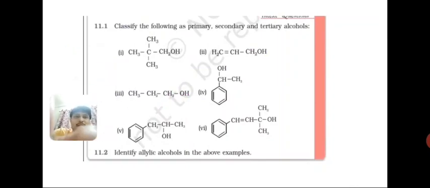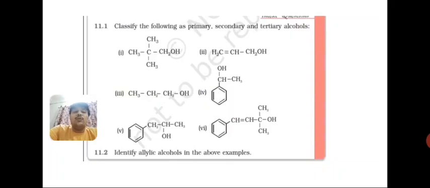Now here are some questions. Classify the following as primary, secondary and tertiary alcohols. Okay, students? So very simple. First we consider the carbon to which OH is directly attached, and then if only one alkyl group is there, then it is primary. If two alkyl groups, then secondary. If three alkyl groups, then tertiary.